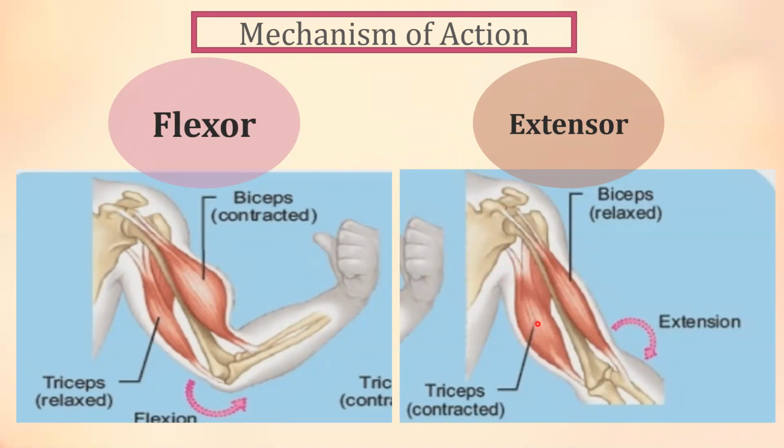When the tricep muscle contracts, the forearm is pulled down. It is called extension at the elbow joint. During it, the bicep muscle relaxes. When the tricep muscle contracts, the bicep relaxes. When the bicep muscle contracts, the tricep relaxes.